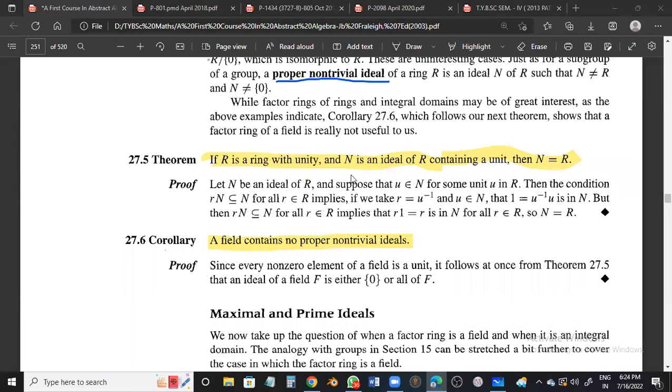What the statement says: if R is a ring with unity, unity means multiplicative identity, and unit means, I hope all of you are quite familiar with this, an invertible element.